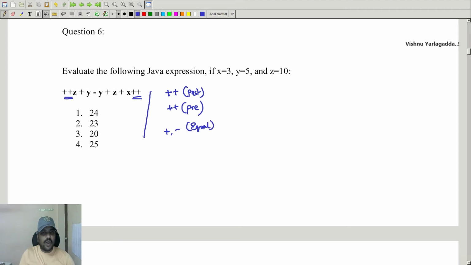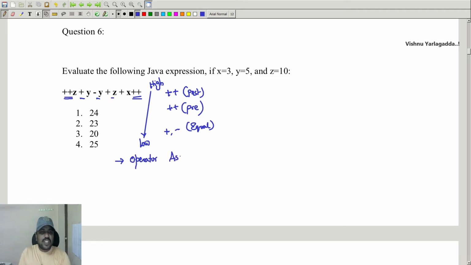So the priority order is: this is high, this is low. If you have two equal priority operators, plus and minus, which one is going to execute comes under operator associativity.